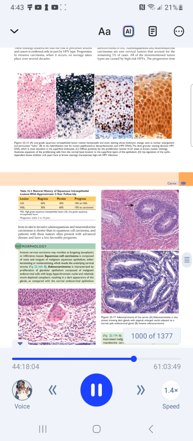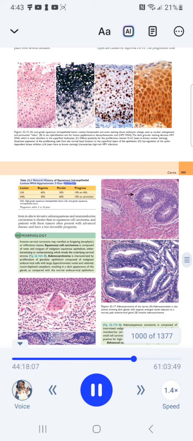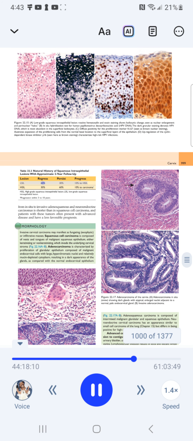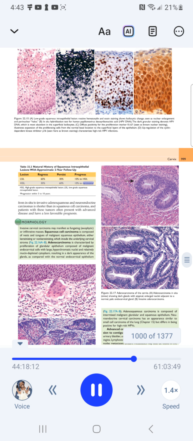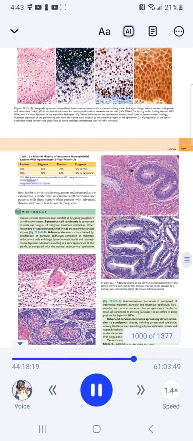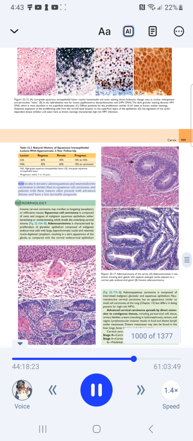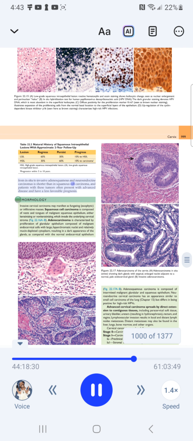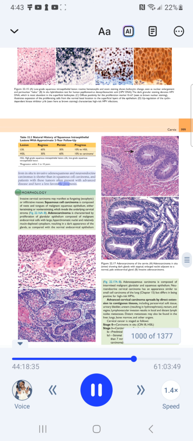Cervix. Table 22.2. Natural history of SIL lesions with approximate 2-year follow-up. Lesion regress, persist, progress. LSIL 60%, 30%, 10% to HSIL. HSIL 30%, 60%, 10% to carcinoma. HSIL, high-grade squamous intraepithelial lesion. LSIL, low-grade squamous intraepithelial lesion. Progression within 2 to 10 years. The progression from in situ to invasive adenosquamous and neuroendocrine carcinomas is shorter than in squamous cell carcinoma, and patients with these tumors often present with advanced disease and have a less favorable prognosis.